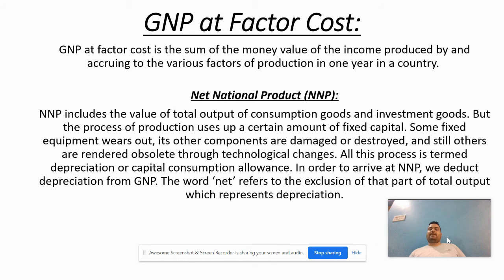Then that is net national product. Next concept, the net national product includes the value of total output of consumption goods and investment goods. The process of production uses up a certain amount of fixed capital. Some fixed equipment wears out, its other components are damaged or destroyed, and still others are rendered obsolete through technological changes. And this process is termed depreciation or capital consumption allowance. In order to arrive at NNP, we deduct depreciation from GNP. The word net refers to the exclusion of that part of total output which represents depreciation.